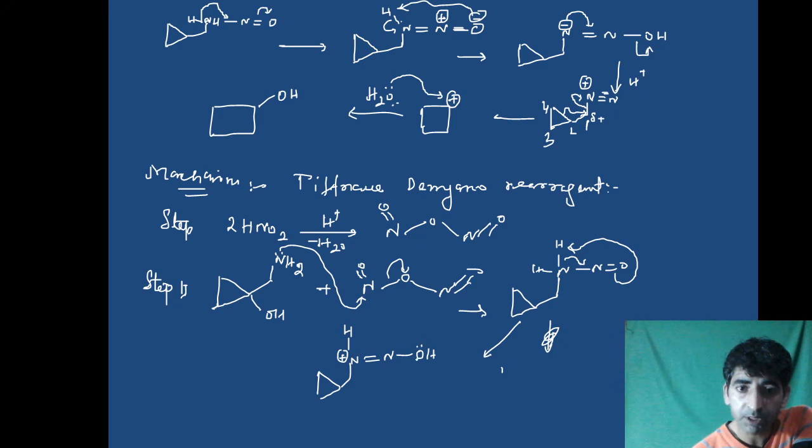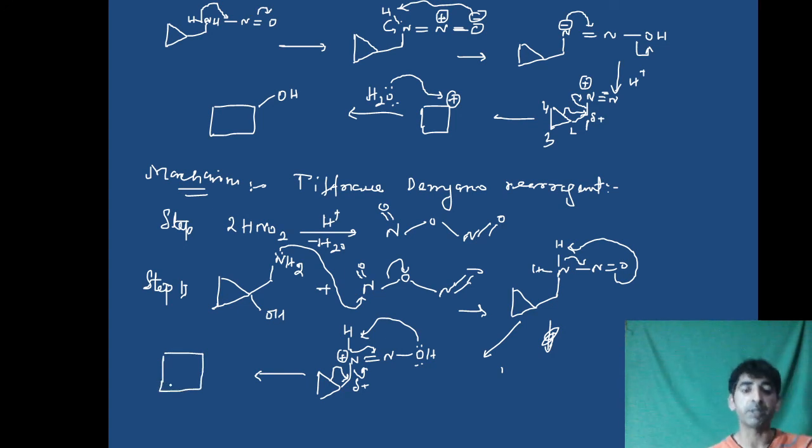Now what will happen? This lone pair of electrons abstracts this, and this bond breaks towards this side. N2 is a very good leaving group. A positive charge will be created, and this bond will shift over here. Now again, this bond shifts over here, and we get a four-membered ring.